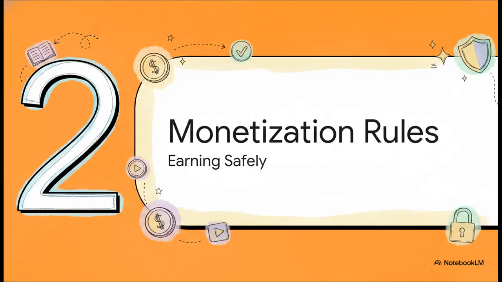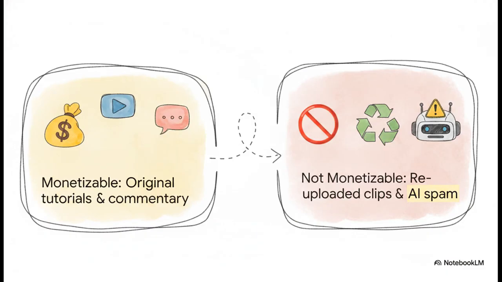Moving on to Section 2, the rules of monetization. Basically, how to earn safely. Now, what's really interesting here is that the platform has recently rolled out some incredibly strict policies against what they call inauthentic content. If you want to earn ad revenue, your content has to be original, authentic, and bring fundamental value to the table. The platform pays for human effort.